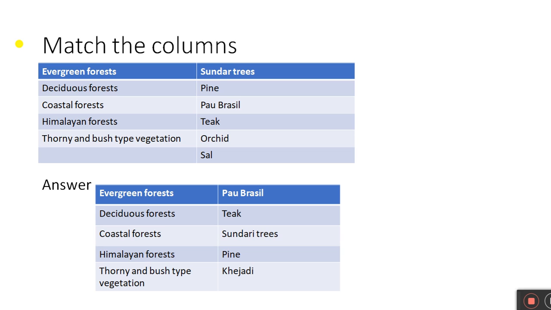Match the columns. Evergreen forest, Sundari trees. Deciduous forest, pine. Coastal forest, Pau Brazil. Himalayan forest, teak. Thorny and bush type vegetation, orchid and sal. Answer: evergreen forest, Pau Brazil; deciduous forest, teak; coastal forest, Sundari trees; Himalayan forest, pine; thorny and bush type vegetation, khijadi.